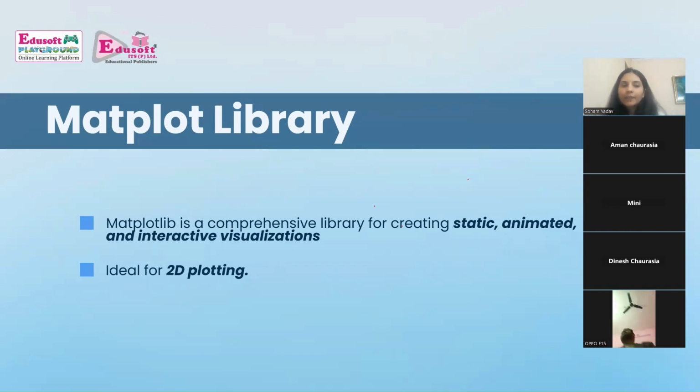So matplotlib is a comprehensive library for creating static, animated and interactive visualizations. It is very ideal for 2D plotting. अगर आपको 2D plotting यानी अगर आपको कोई भी डेटा को प्लॉट करना है ग्राफिकली, like if you want to plot any data in a form of charts, in a form of line chart, in a form of bar chart. So this is the library that is very suitable for graph representation.